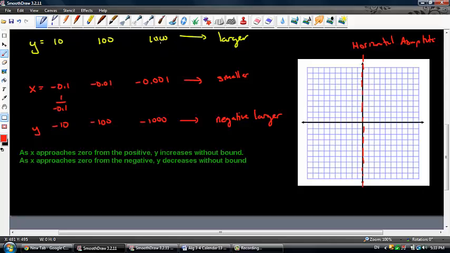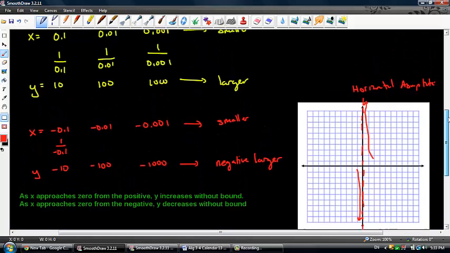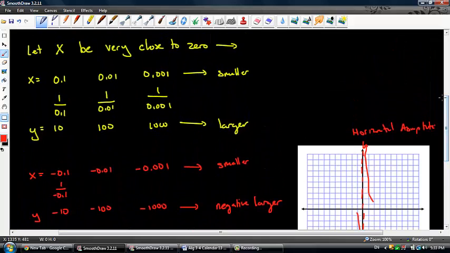So as we approached 0 from the positive side, the y started getting really, really big. Well, as we approached 0 from the negative side, they started getting astronomically small. Negative 1,000, negative 1,000,000, negative 5 billion, closer to negative infinity. Okay, so let's see what happens when we let x get really, really large.